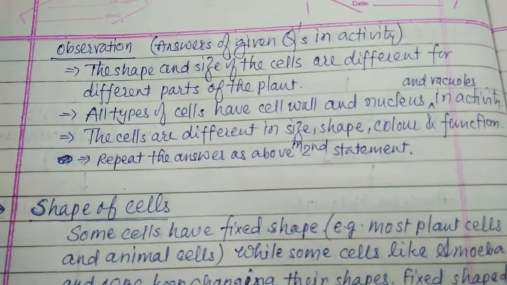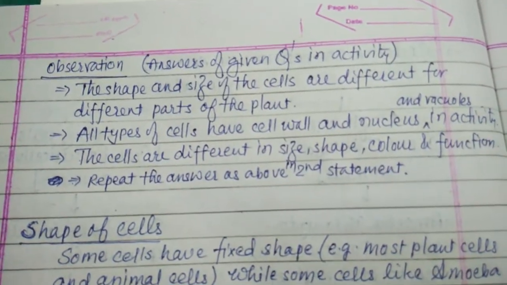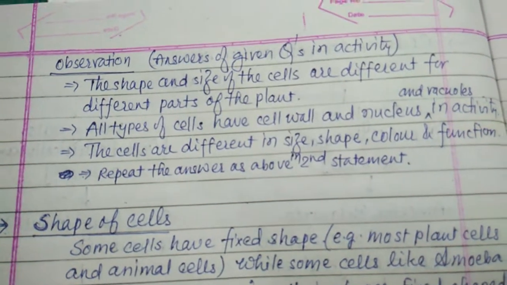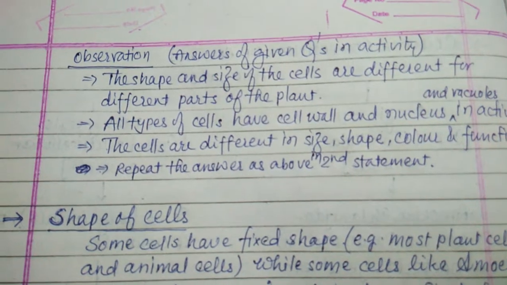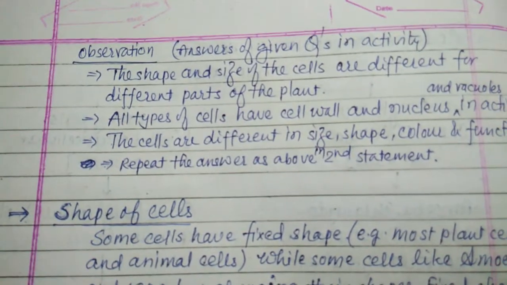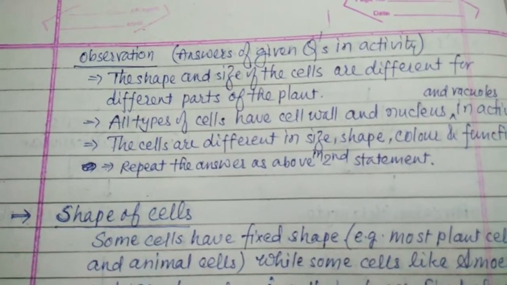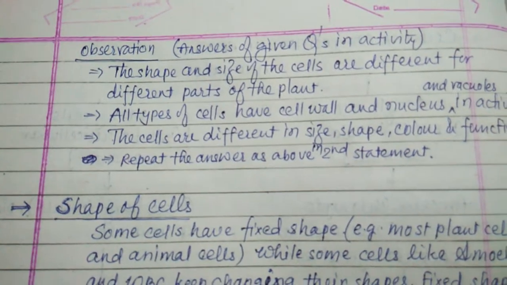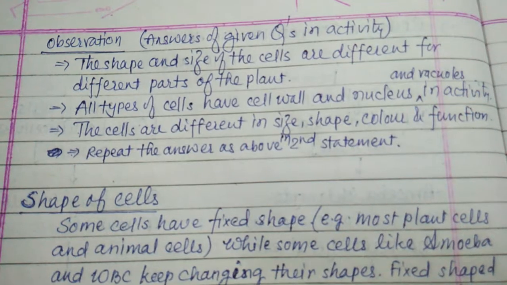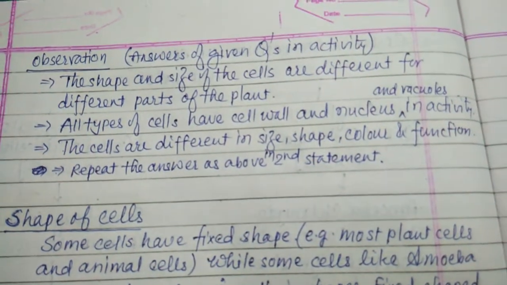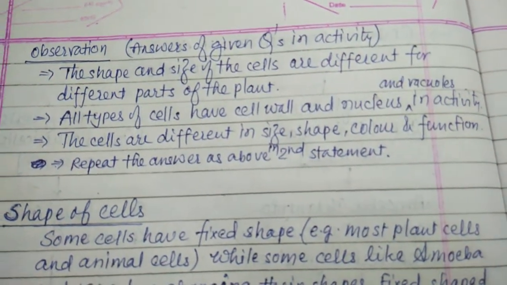The shape and the size of the cells are different for different parts of the plant. If we mount cells from the root tips, shoot tips, or onion bulb, they look different because they perform different functions. All types of cells have cell wall, nucleus and vacuoles.